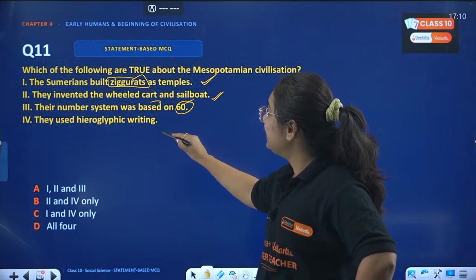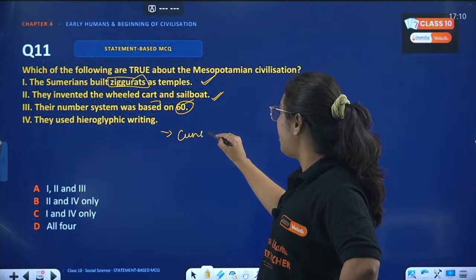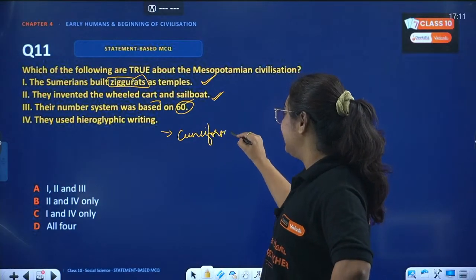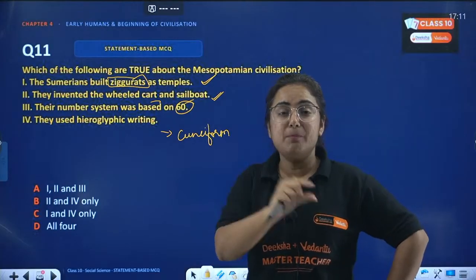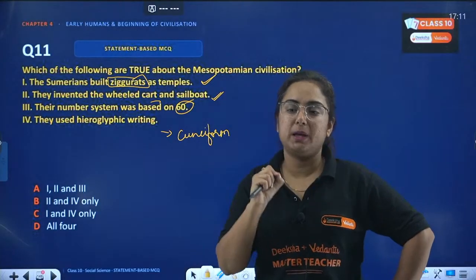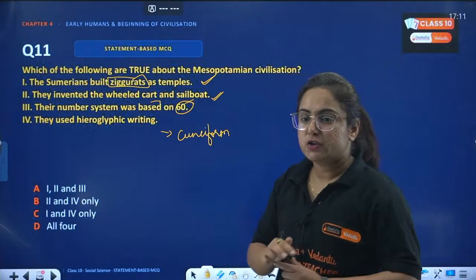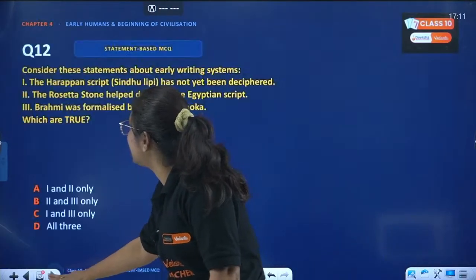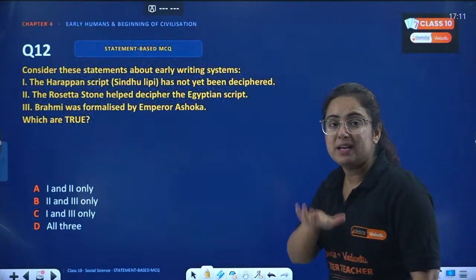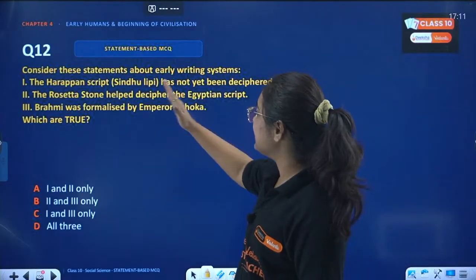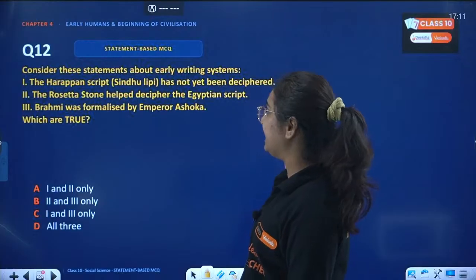When we talk about the writing, it was cuneiform type of writing on clay tablets, where the symbols were engraved. They were picture based basically. Okay, so we are done with this question. Question number 12 of the day from history. Now the question is, consider these statements about early writing systems.